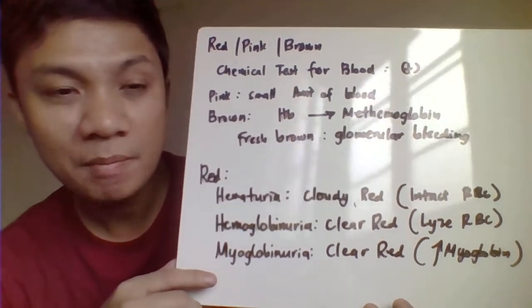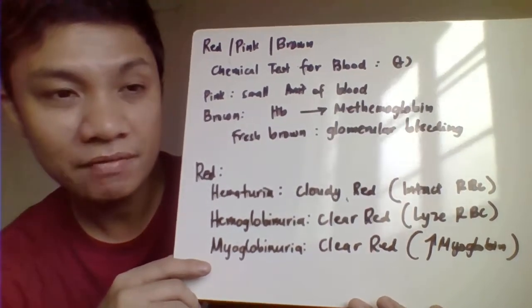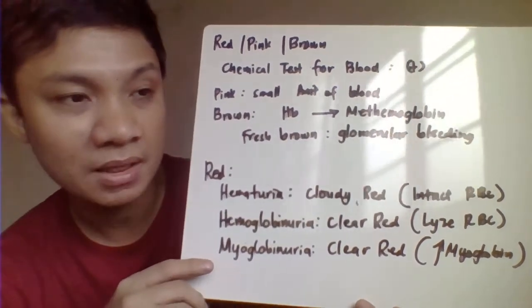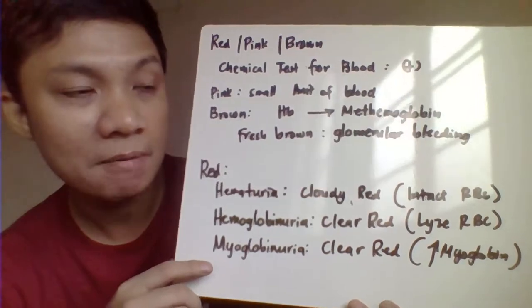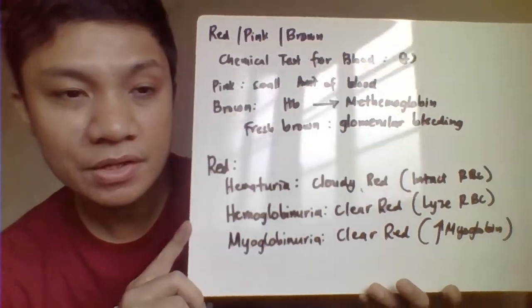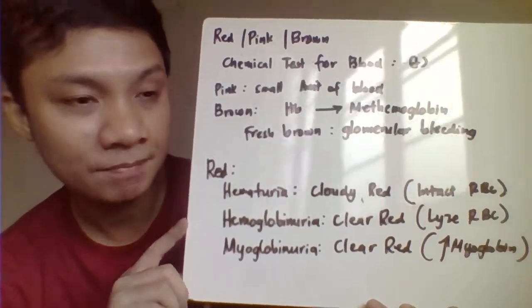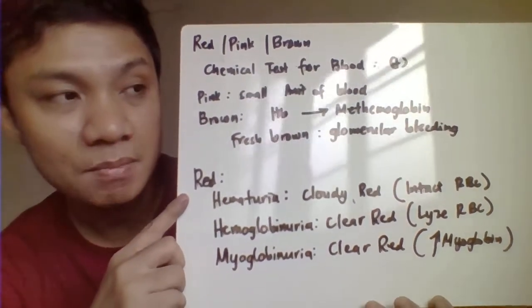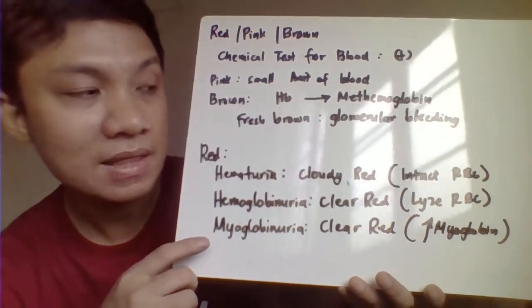Brown color may also be because of the presence of the blood, where you could have that one because of the conversion of your hemoglobin to your methemoglobin. Fresh na brown may be associated here with the glomerular bleeding, pero blood pa din ito. So we have here the three conditions that would have the presence of the bloody red na specimen. The first one, we have your hematuria. Hematuria here is characterized by cloudy red specimen because of the presence of an intact red cell.